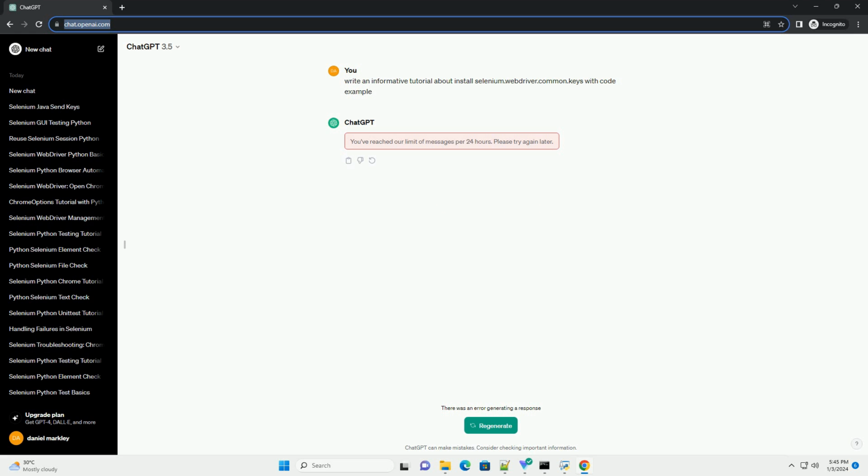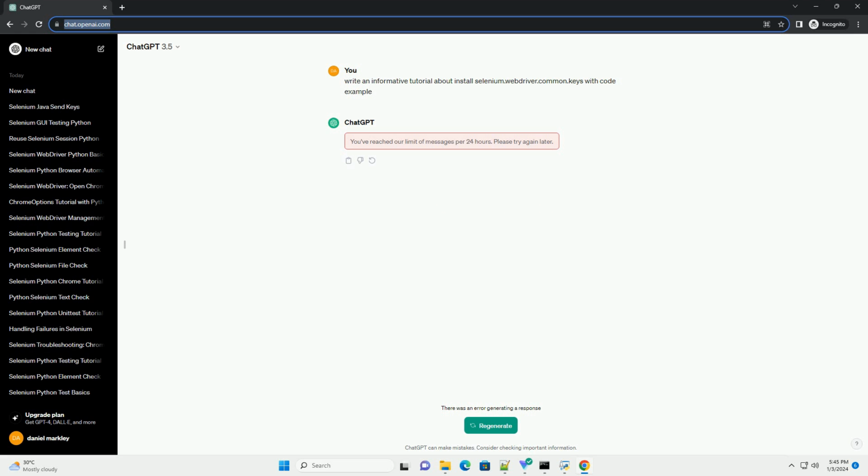Step 2. Import keys from selenium.webdriver.common.keys. In your Python script or project, import the keys module from selenium.webdriver.common.keys. Step 3. Example usage. Now, let's see how to use keys in a practical example. Suppose we want to automate a search on Google.